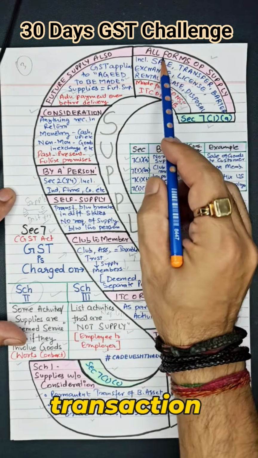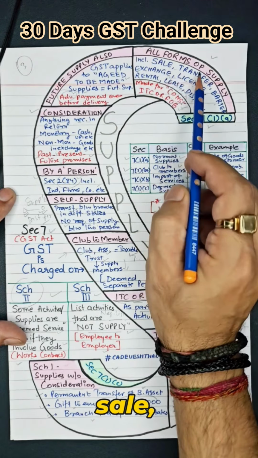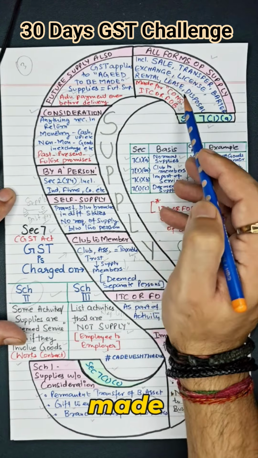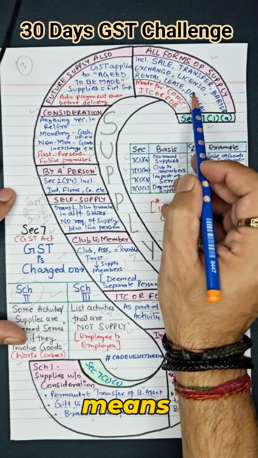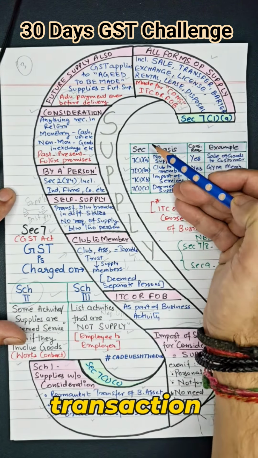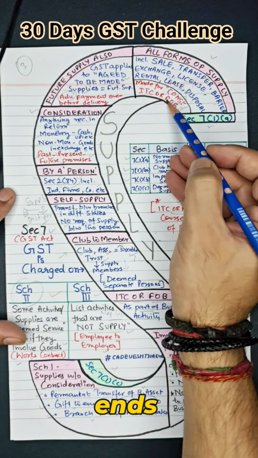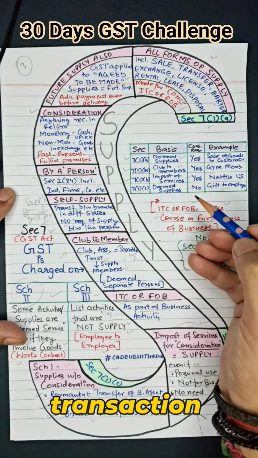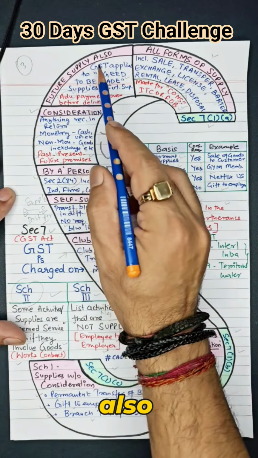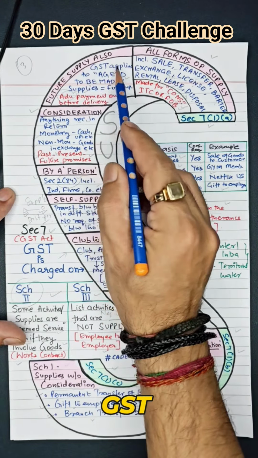7(1)(a) says every transaction is a supply, including sale, transfer, barter, exchange, license, rental, lease, disposal, made for a consideration. That means the consideration element should be there in a particular transaction. In the course or furtherance of business, that is, a particular transaction should be a part of our business activity. Future supply is also considered as a supply under the GST regime.